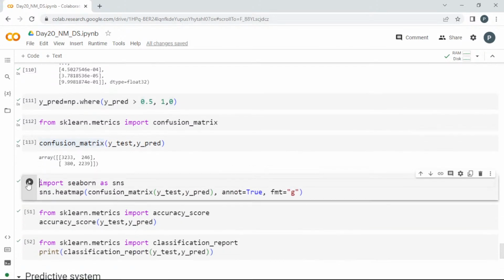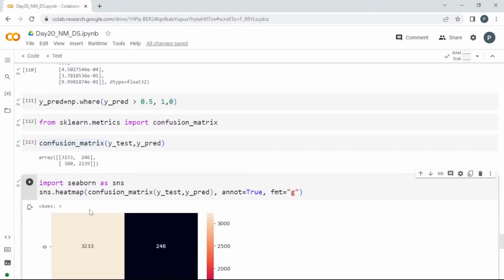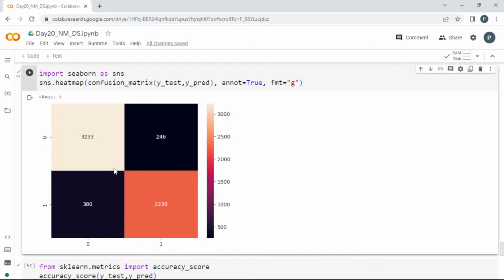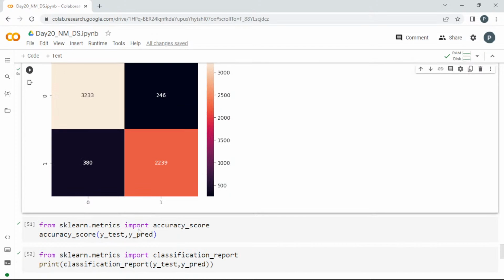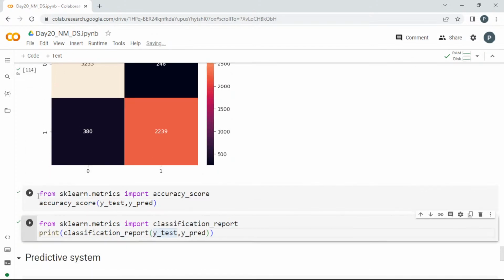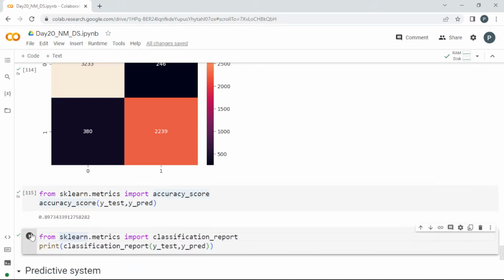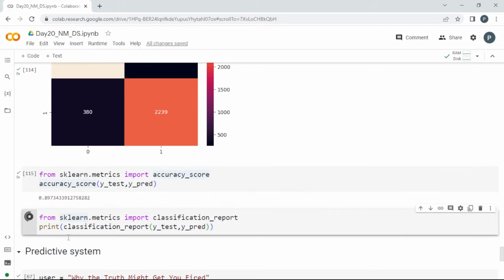So it seems like the algorithm has done pretty much the task here. Nearly 3000 and nearly 500 places are predicted wrongly, and nearly 6000 or 5000 are predicted correctly. Nearly 10% is loss. And we'll go and get the accuracy score. Furthermore, layers can be added to improve the accuracy. It is nearly 90% accurate. Okay guys, and you can also get the classification report.